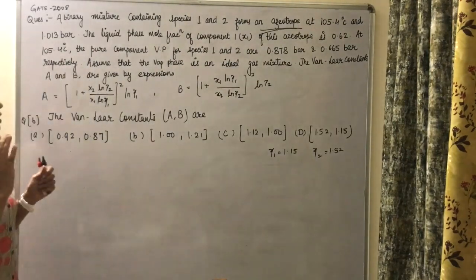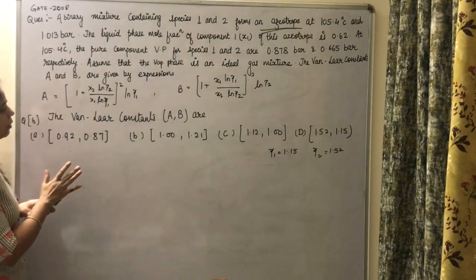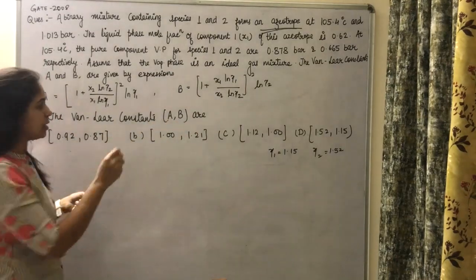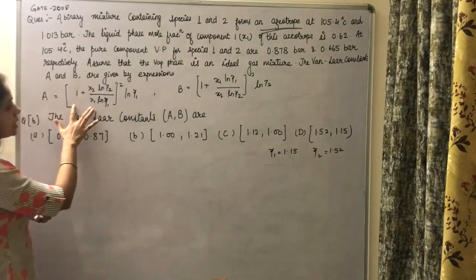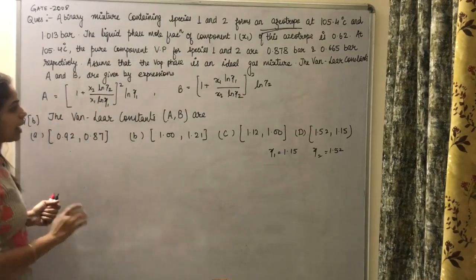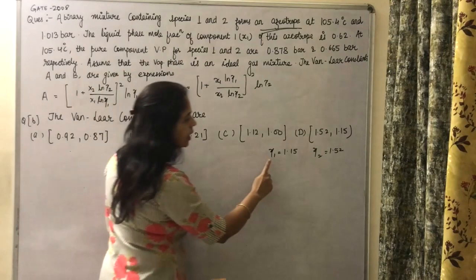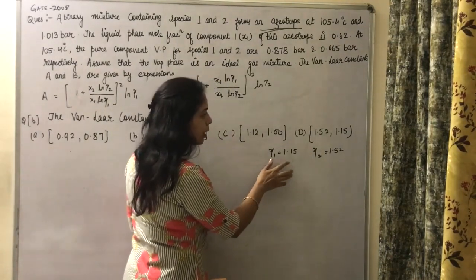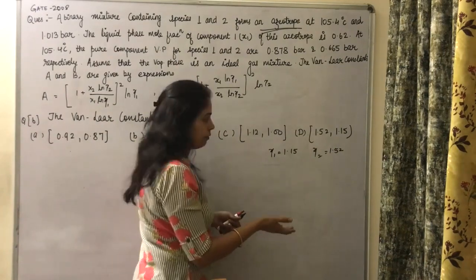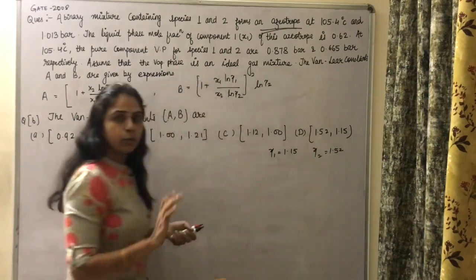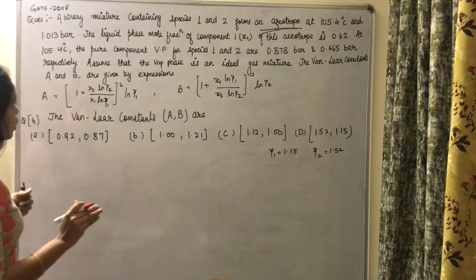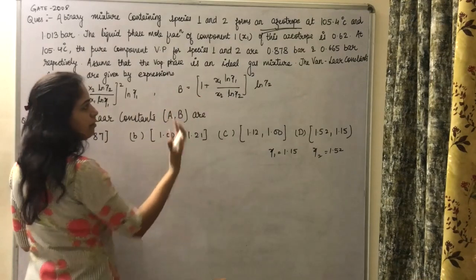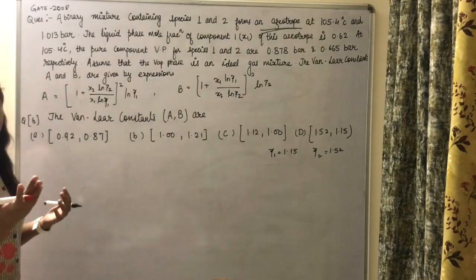Now the second part of the same question is: the Van Laar constants A and B are. So we need to find the parameters, constants A and B, and these relations are given to us. From the previous question we got the values of gamma 1 and gamma 2: gamma 1 is equal to 1.15 and gamma 2 is equal to 1.52. So we just substitute all the values in these two given relations, and automatically you will get the answer.